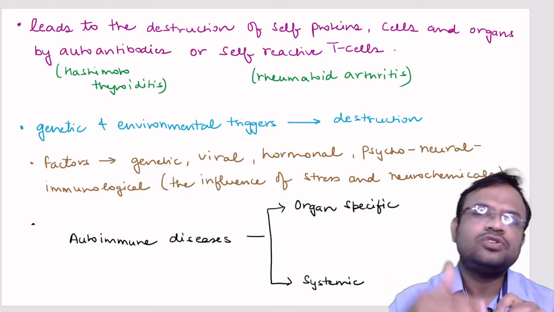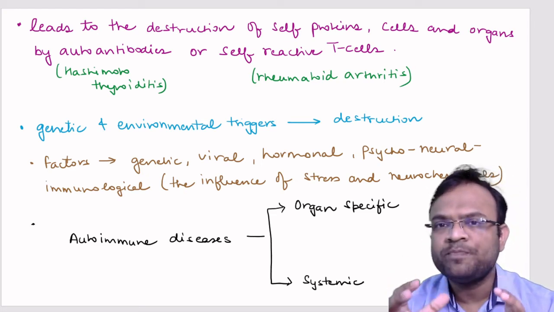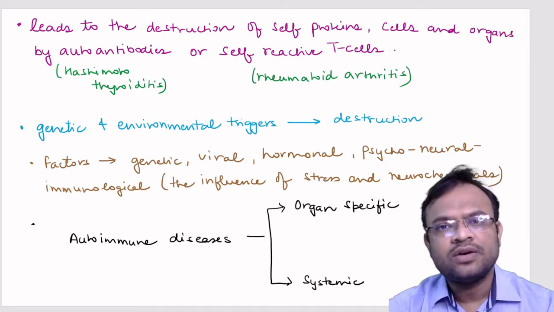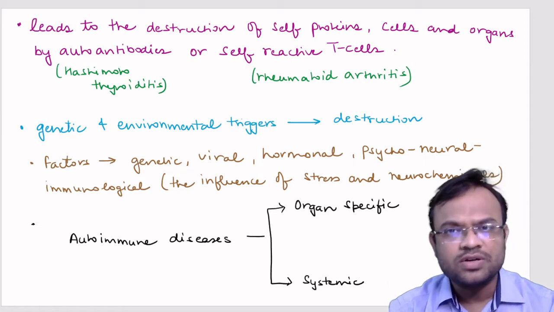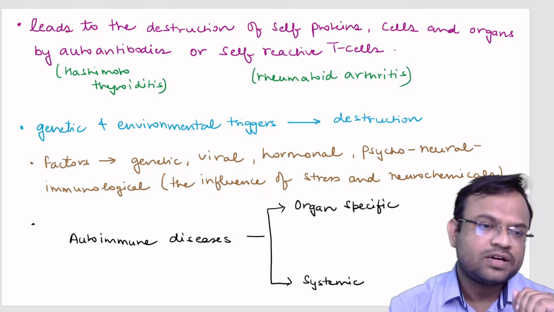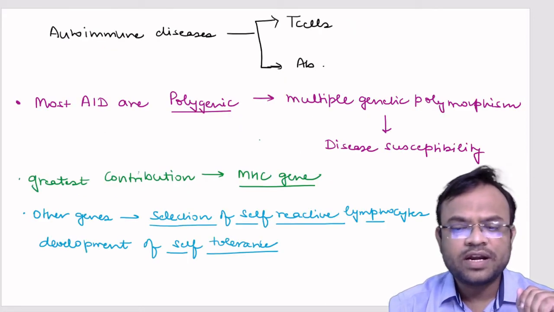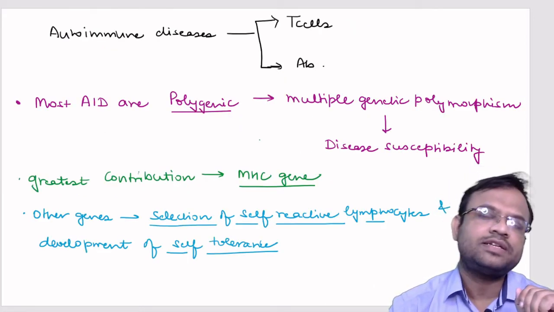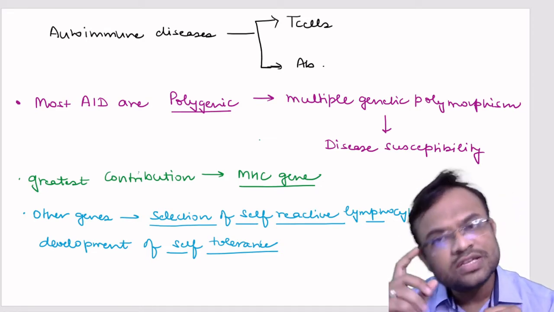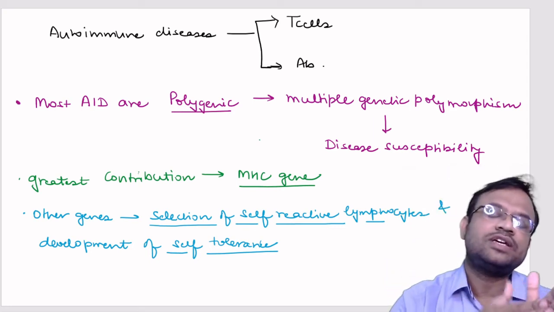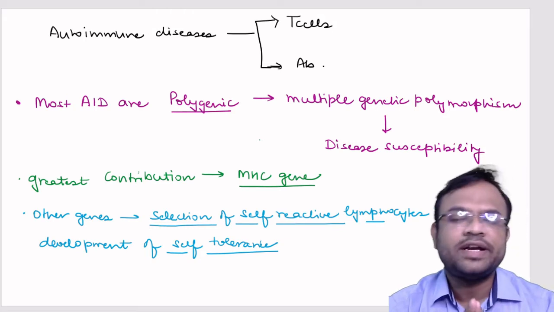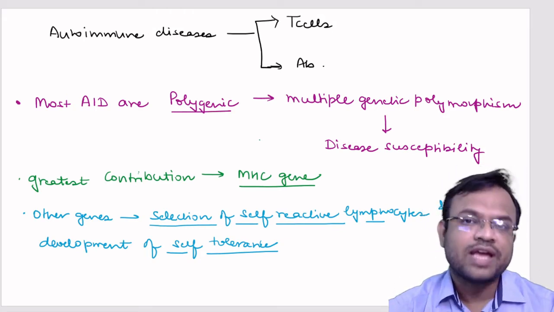Okay, so these are the two factors. This is one way to classify autoimmune disease, on the basis of the destruction that is being caused. Now the second method of classifying it depends upon the type of cells that are being activated or produced. In autoimmune disease, either self-reactive T cells might be produced, or antibodies might get produced. Both of these would be self-reacting, remember.